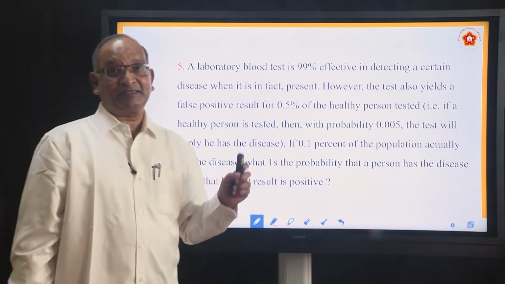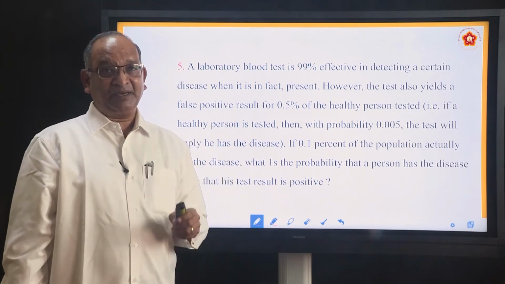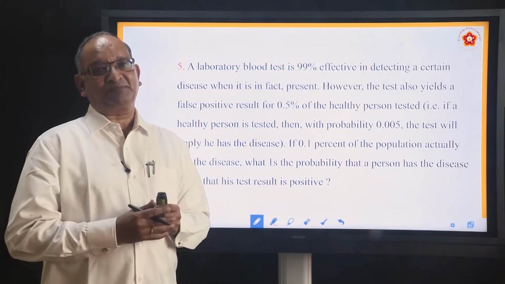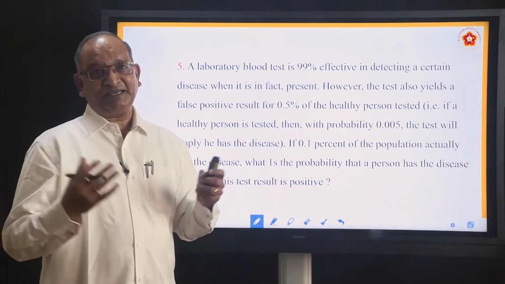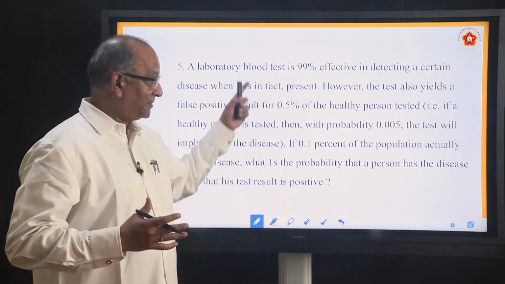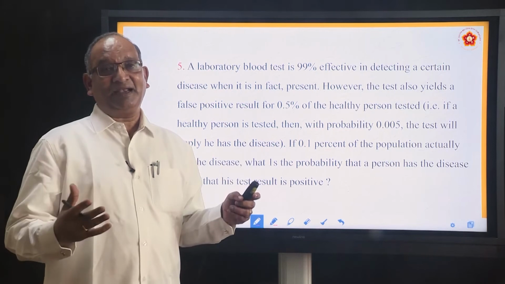This is a very, very interesting problem. And remember, it requires some effort to understand the problem in the first place. Without understanding, you will not be able to do it. Very, very interesting problem. Quite a big paragraph. First you have to read and understand.